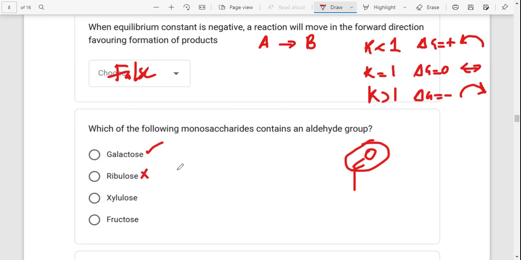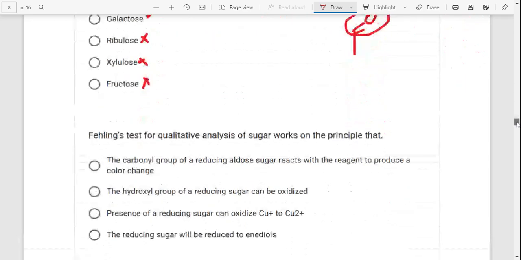Mostly if you see -ulose, just know that those are going to be ketones, for example ribulose, xylulose, unlike xylose. Mostly if you see a U and then LO, those have ketones. Fructose, you can see a U there, that's a ketone. So the answer is the first one.